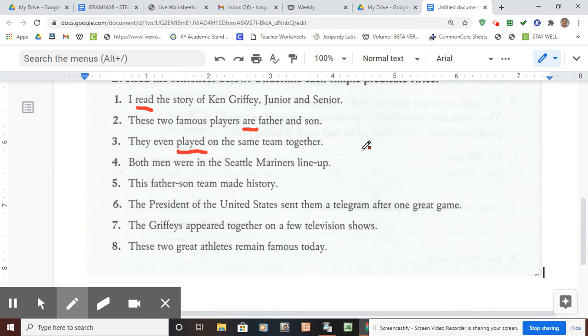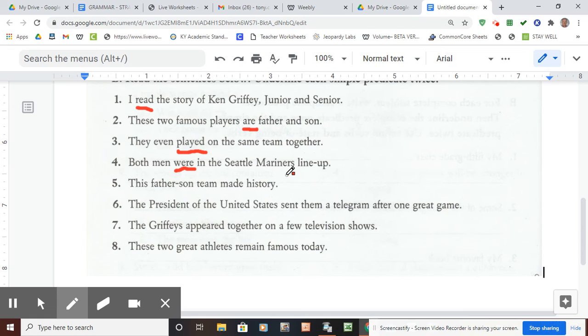And let's do one more together. Both men, that's the subject, were in the Seattle Mariners lineup. Okay, what's the simple predicate? Were. That's another state of being verb.